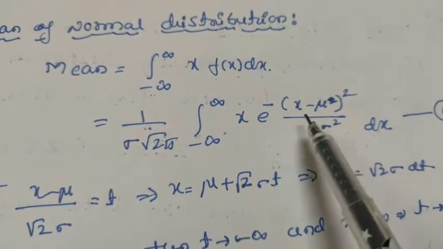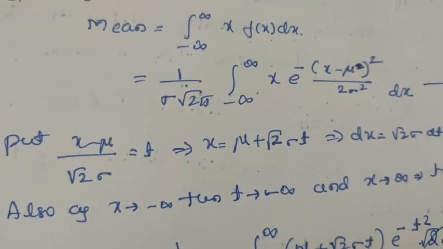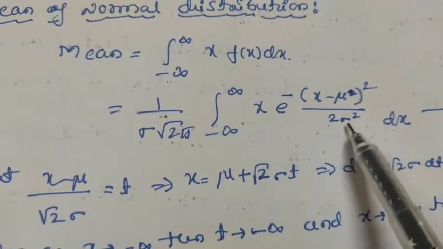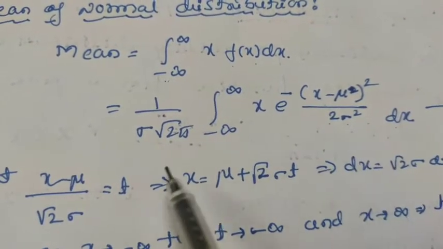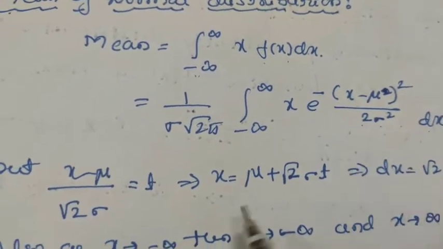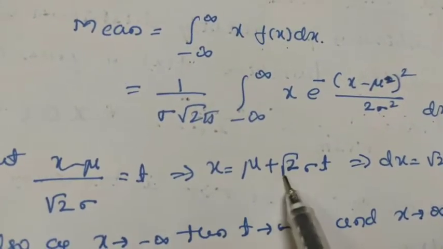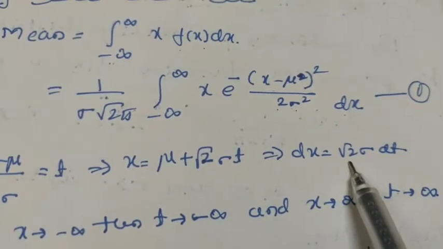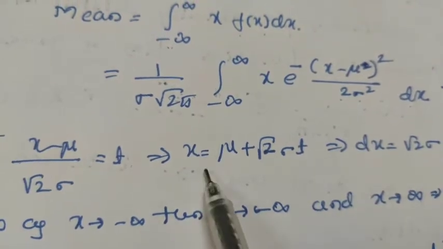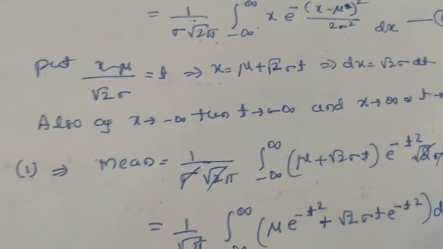So this we know from the definition of a normal distribution. Take this one as equation number 1. Here also the same thing, you put x minus mu divided by under root of 2 sigma equal to t, so that after squaring this you will get this exponential power. Again the same thing as you have done in the previous case, x is equal to, cross multiply this, you will get this, and dx is under root of 2 sigma dt. Again the same limits: when x tends to minus infinity, t tends to minus infinity, and when x tends to plus infinity, t also tends to plus infinity.